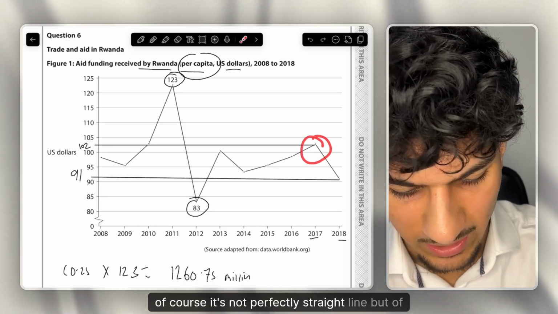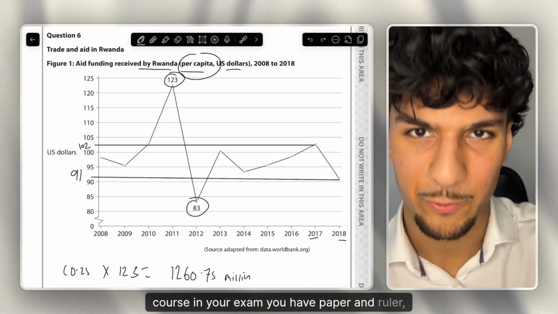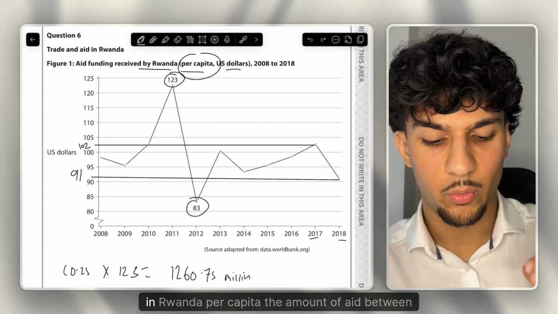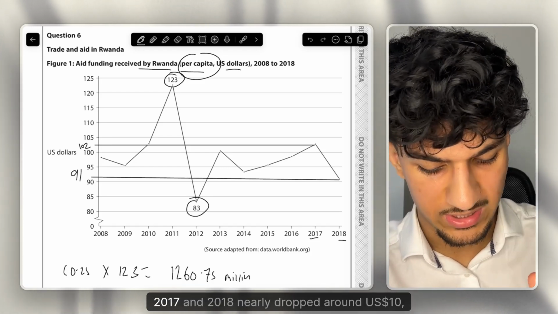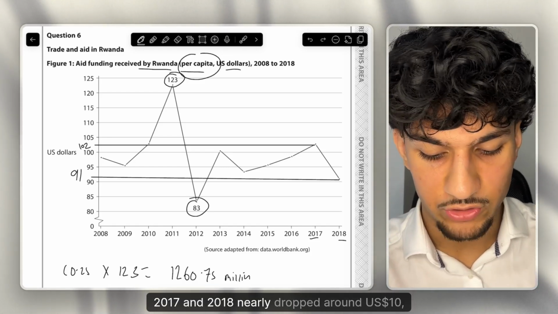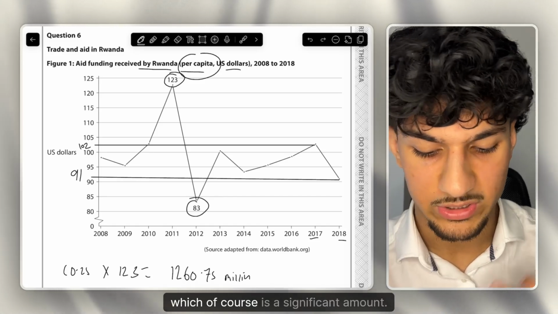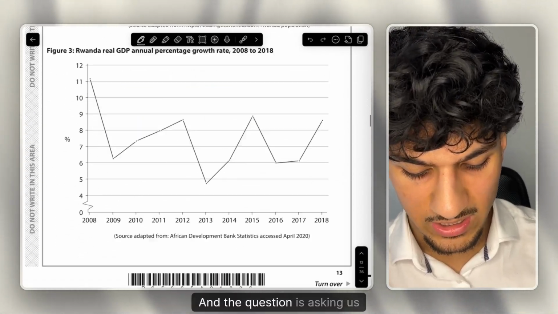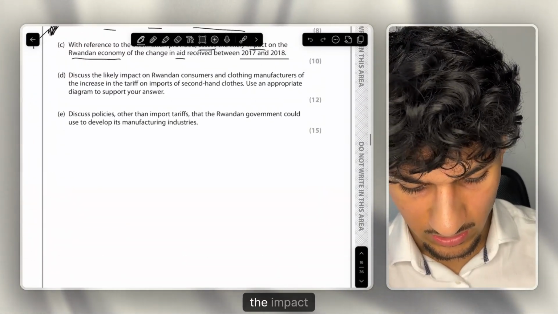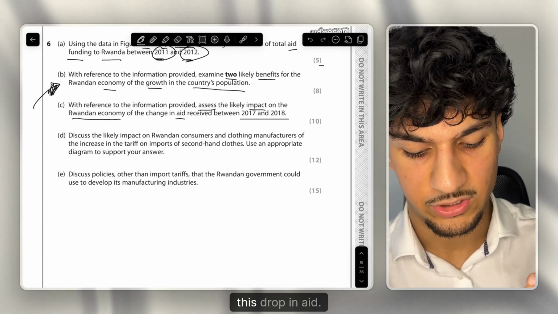Of course, in your exam you have paper and a ruler, so it'll be much easier. But yeah, in Rwanda per capita, the amount of aid between 2017 and 2018 nearly dropped around $10, which of course is a significant amount. And the question is asking us the impact of this drop in aid.